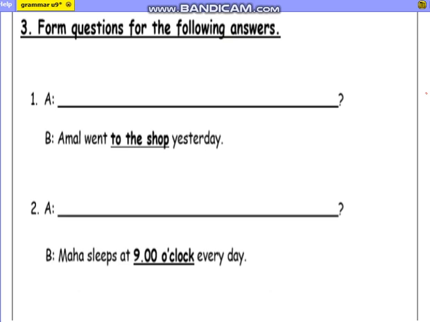The last question. Form questions for the following answers. Amal went to the shop yesterday. Went to the shop, and the shop is a place. So you have to start your question with where, okay? And if you look here, the verb is in the past tense. So you have to write where did. Where is the subject? The subject is Amal. So where did Amal? And what is the verb? Excellent. The verb is go, the base form of went.